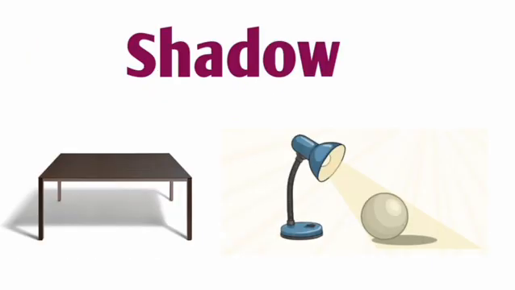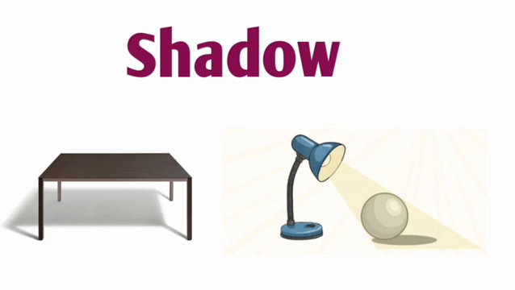Light a torch on a table. Now place a ball between the torch and the table. What do you notice? A dark image appears on the table behind the ball. This is the shadow of the ball. Shadows are formed when an object blocks the path of the light.